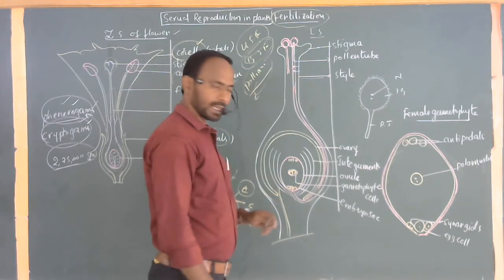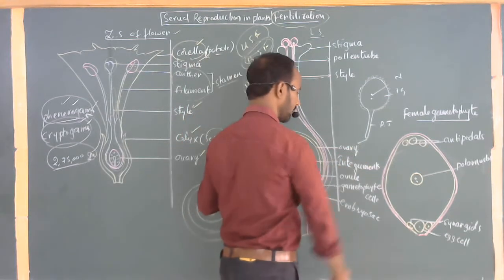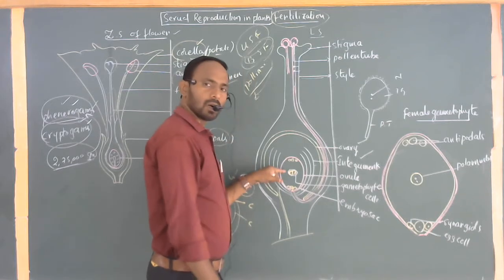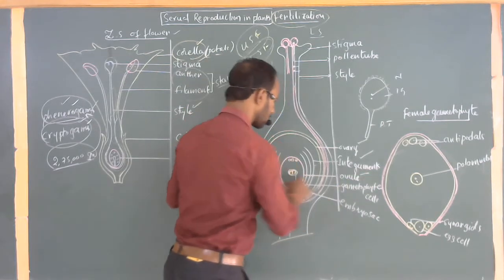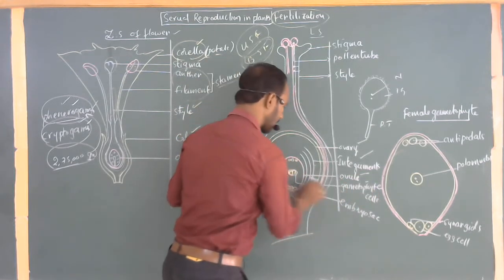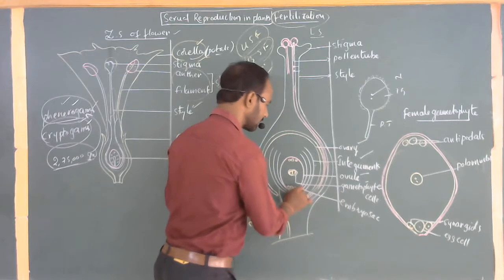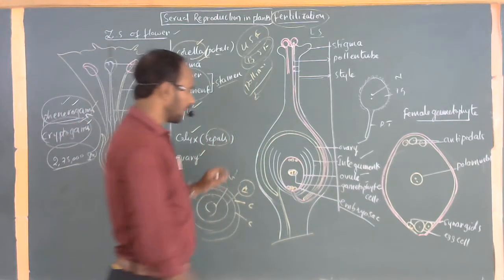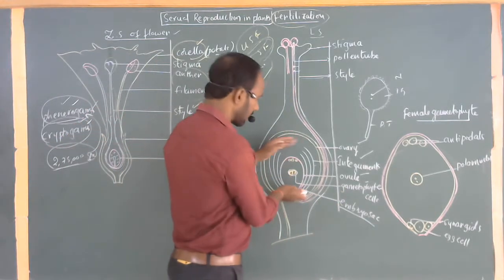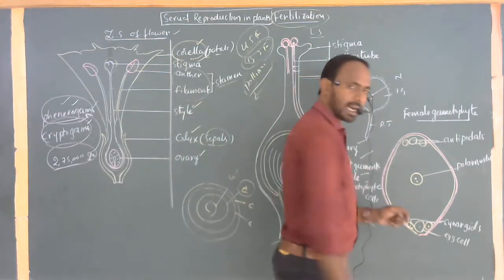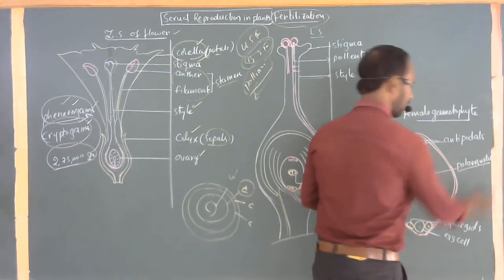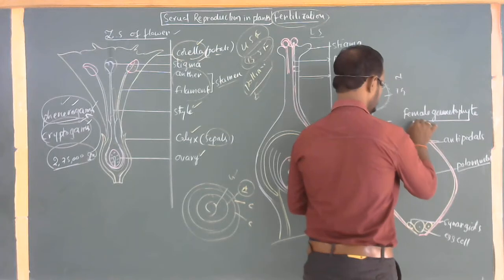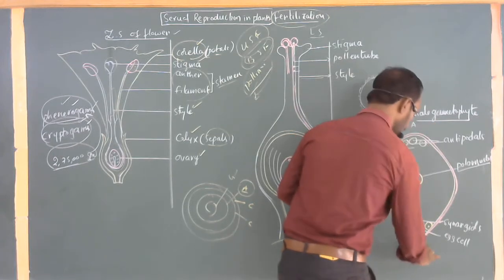What kinds of cells are present here? This is called the ovary. These are integuments, the layers which surround the ovule. This is called the ovule, and this is commonly called the gametophyte cells. This sac is called the embryo sac. Within the center, this one is enlarged here to understand. This is called the polar nucleus, with an anterior region and a posterior region.